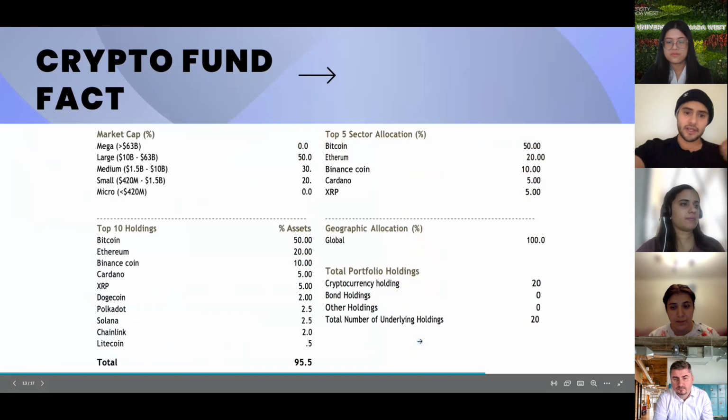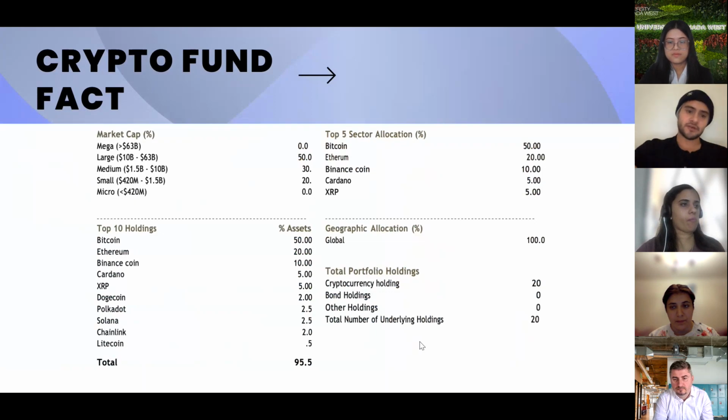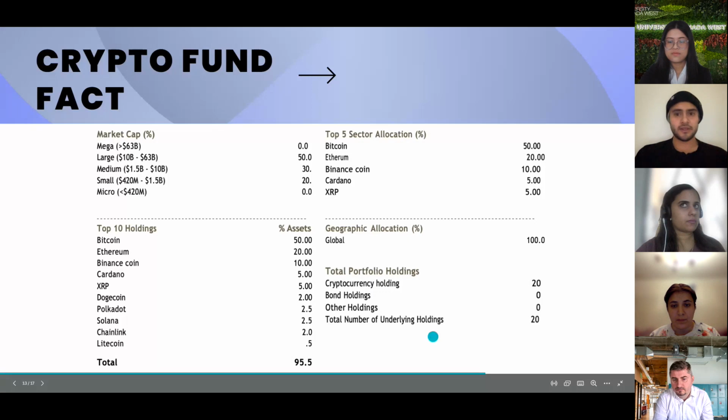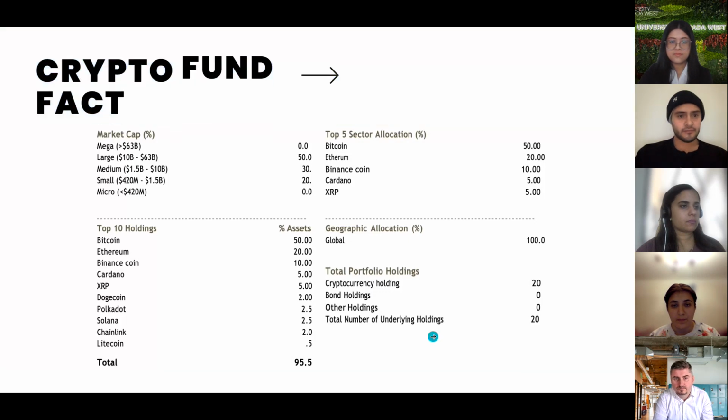And in the geographical allocation, you can see that it's global. Since cryptocurrency is mostly online, you don't have an actual country or an actual region that you have to invest in. And in the portfolio holdings, we just have cryptocurrency, no bonds, no other holdings. That's why it is an alternative investment. Next slide, please.